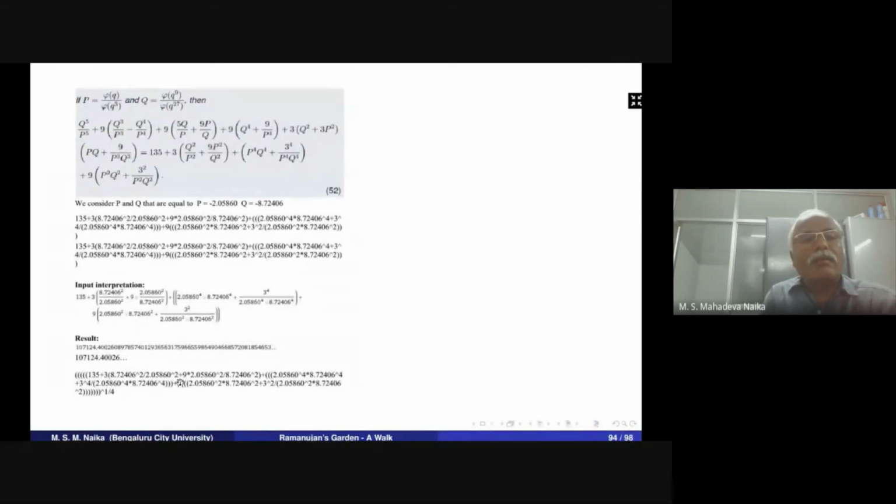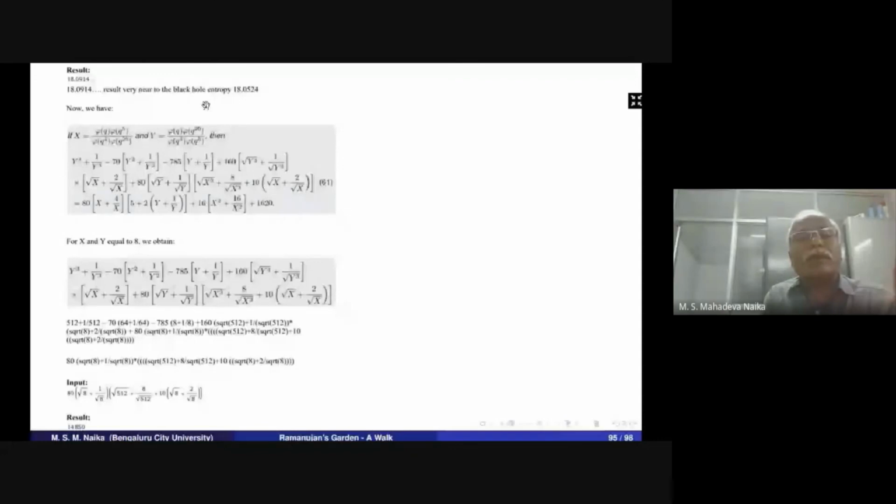They again considered P equals minus 8.72, and the result 9.0914 is very near to a black hole entropy 18.052.